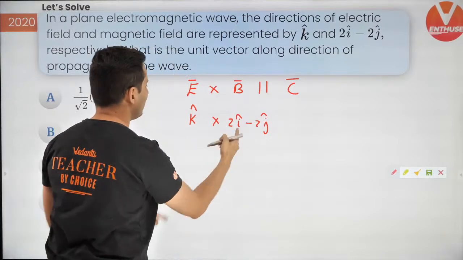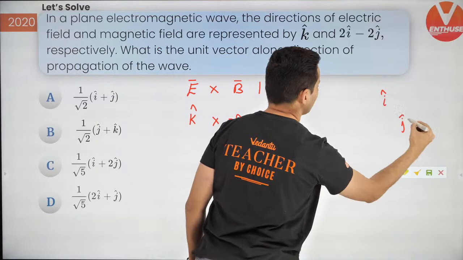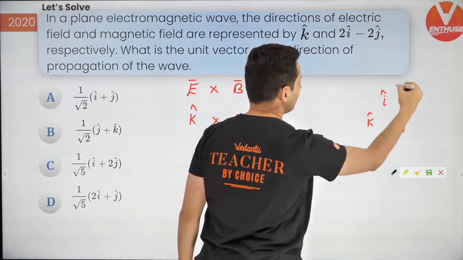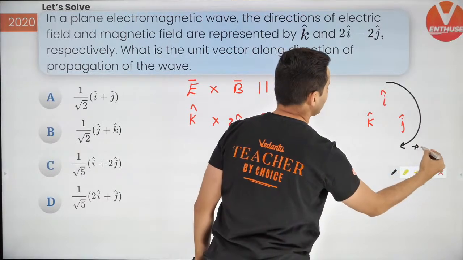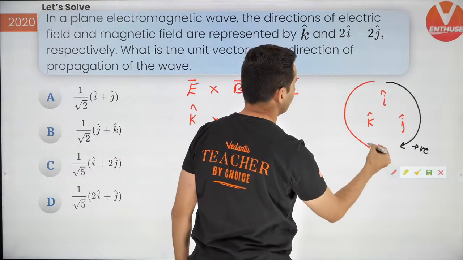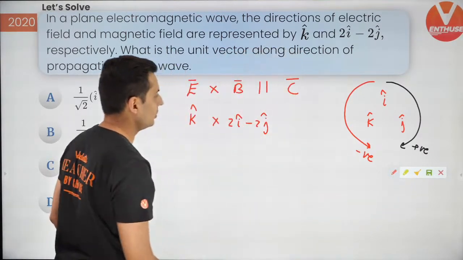So first of all, let's see what this will be. In case you are having a hard time calculating this, remember this circle. When you go clockwise, it is positive, and when you go anti-clockwise, it is negative. Keep this in mind. Then you will be able to do it.